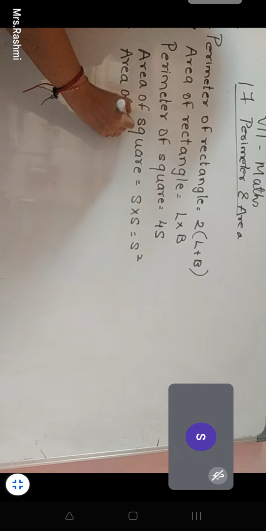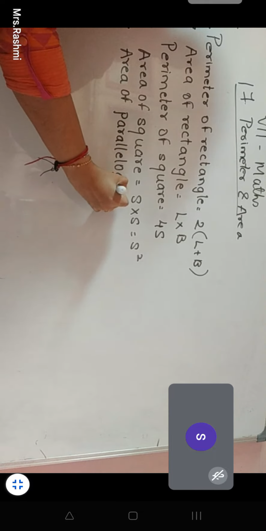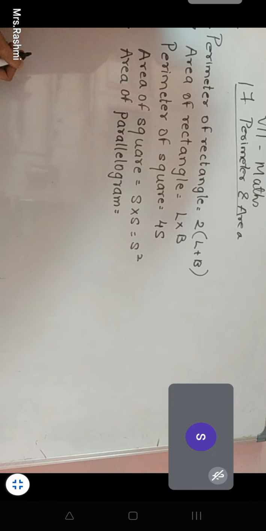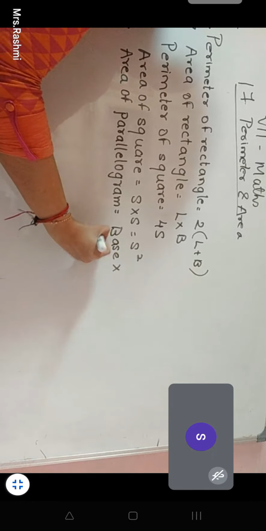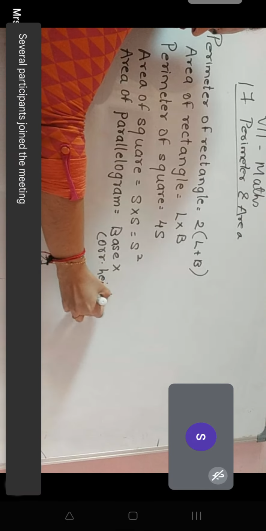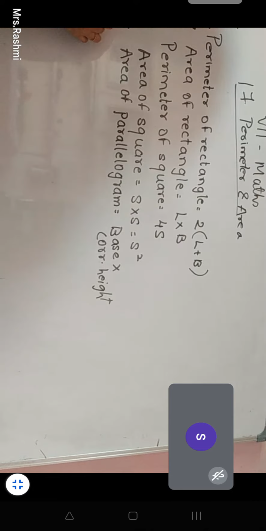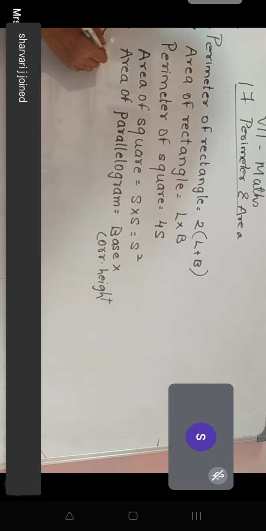Ma'am, it is base into height. Yes, base into height. Correct. Now, if I say what is the area of a right triangle, right angle triangle?